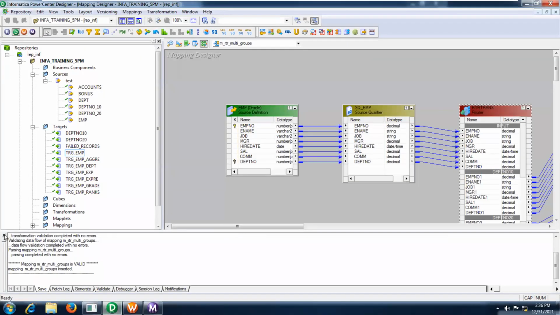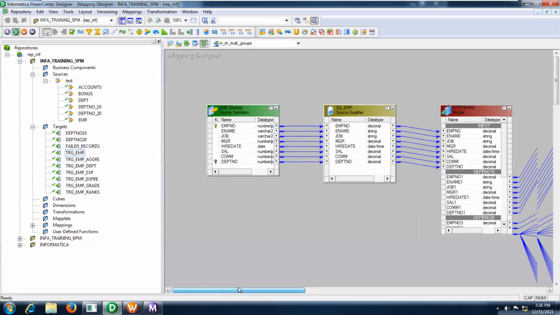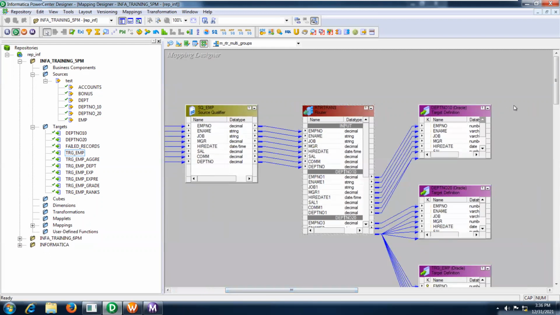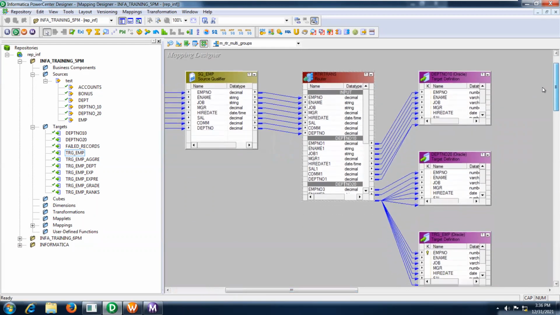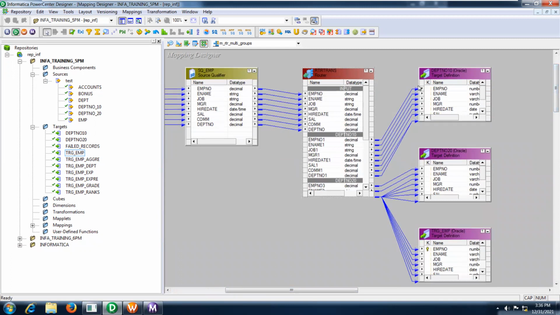Instead of using multiple filter transformations, suppose you want to filter department number 10, you have to use one filter transformation for this particular target, and for department 20 you are going to use another filter, and for this one also another filter.